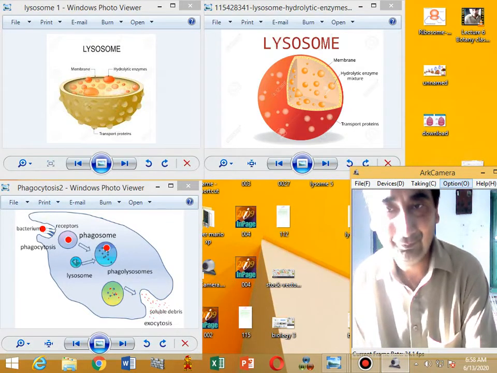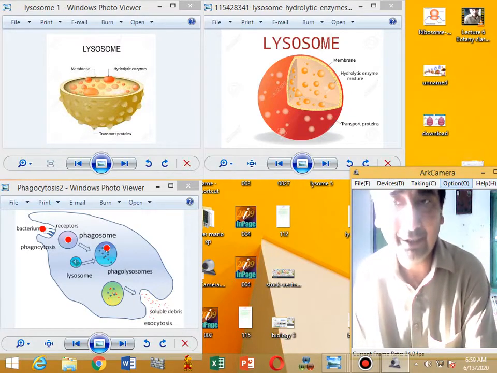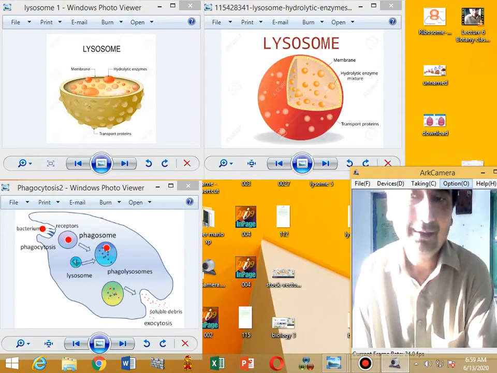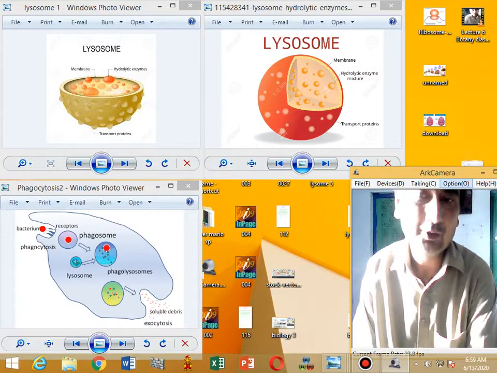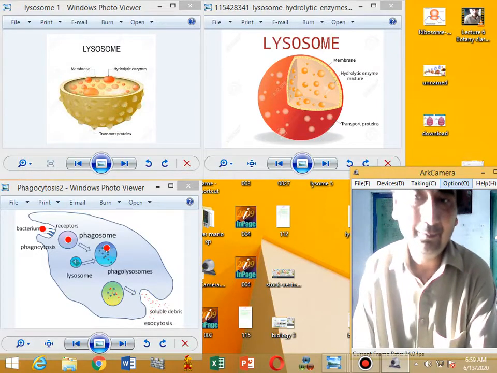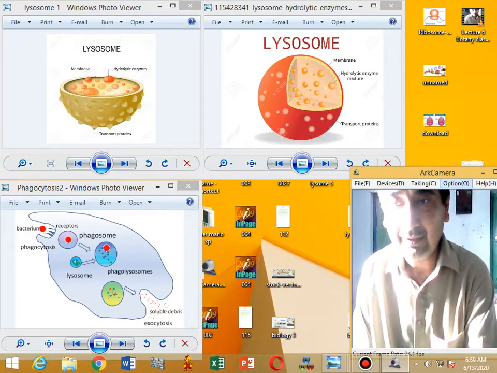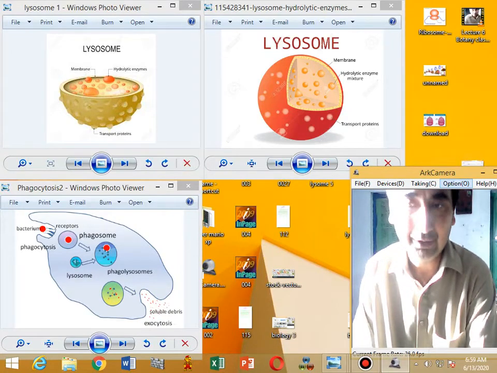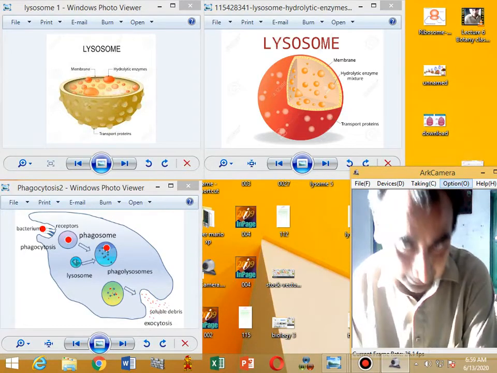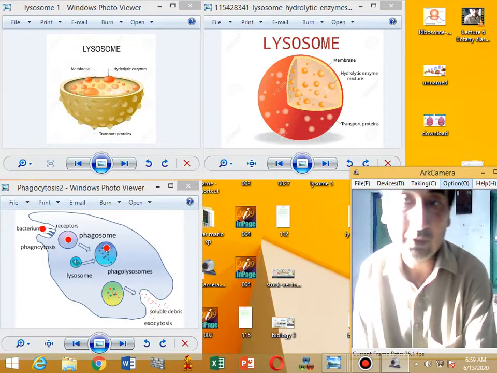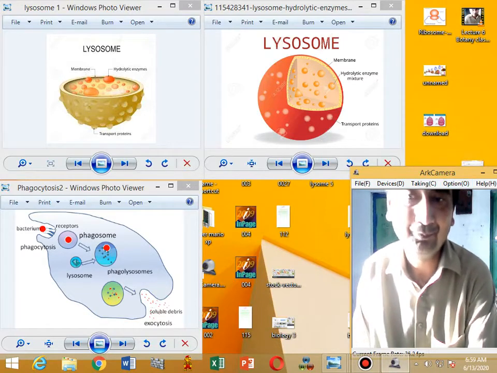Anything that enters into the cell is engulfed by lysosome and digested, and broken into small digestible pieces. This process is known as phagocytosis.